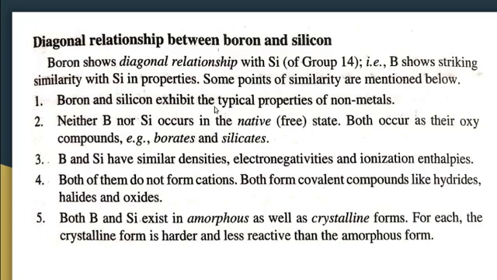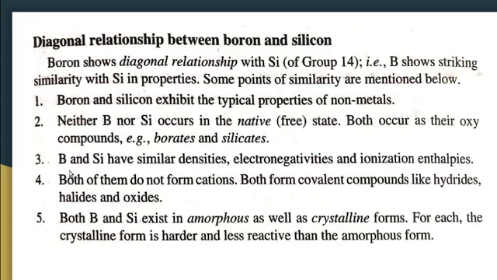Boron and silicon exhibit the typical properties of non-metals. So both are non-metals. Then neither boron nor silicon occurs in the native free state. Both occur as their oxy compounds. For example, boron exists in the form of borates and silicon exists in the form of silicates. They do not exist in the free state but exist in the compound form.